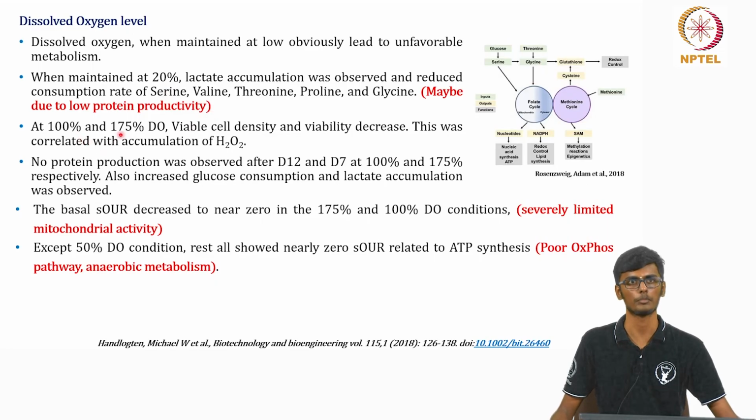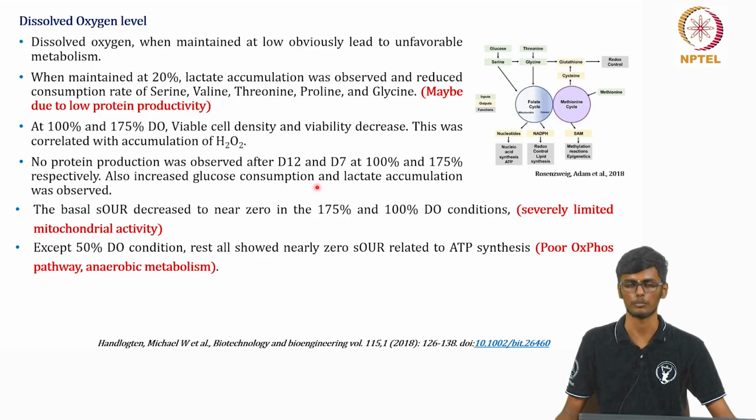And at 100% and 175% DO, the viable density and viability decreased due to the production of hydrogen peroxide. And also there is no protein production in this case. Probably the cell is trying to shut down the protein production and cell division in order to reduce the ROS generation and the energy requirement for these things, thereby it can survive. And also there is an increased glucose consumption and lactate accumulation.